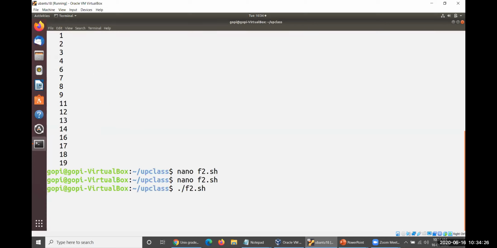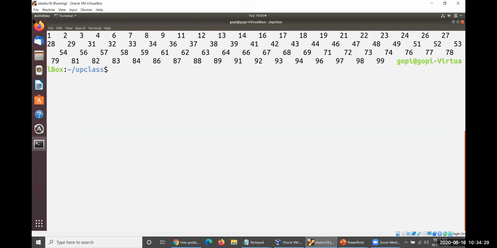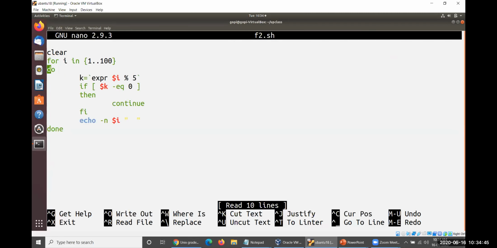So you could execute this one here. Look at this: 1, 2, 3, 4. 5 is not there. 10 is not there. 15 is not there. 20 is not there. 25 is not there, and so on and so forth. 100 also not there. 60 is not there. So therefore, you have to execute continue by taking one particular condition.